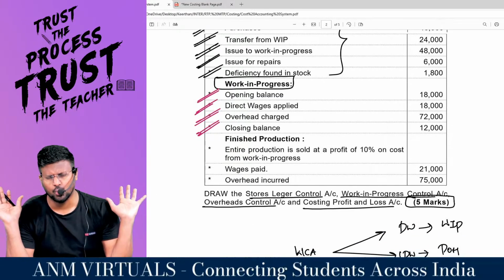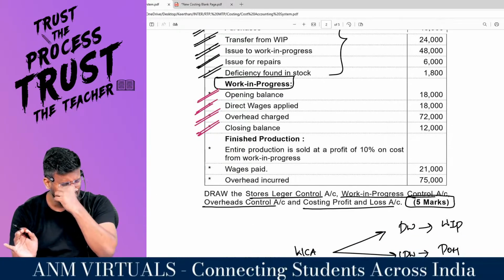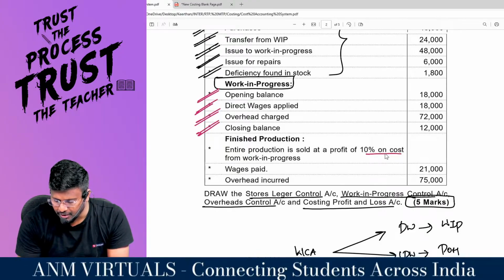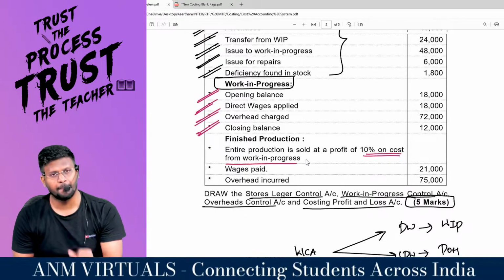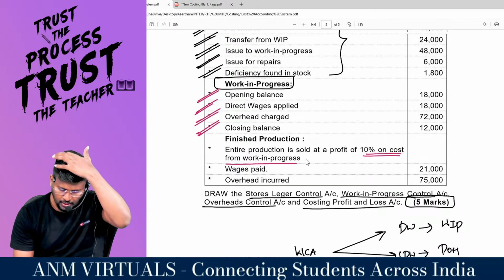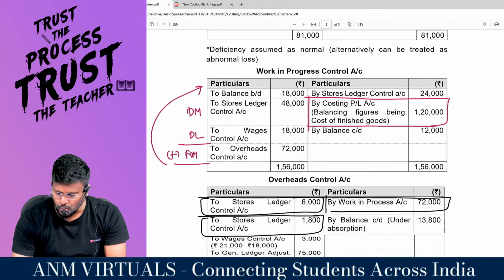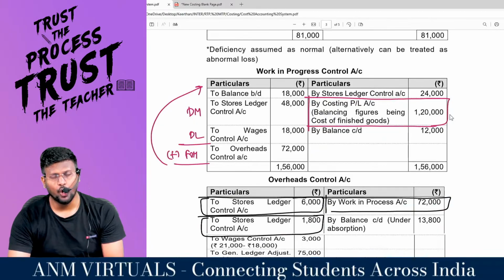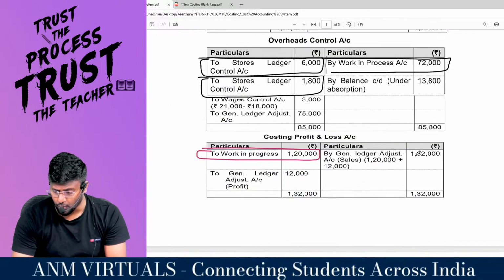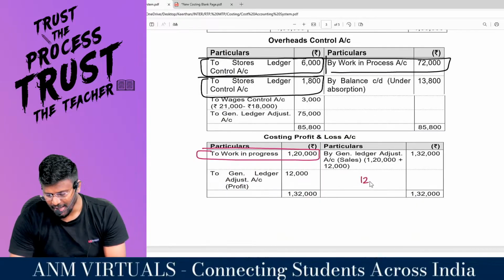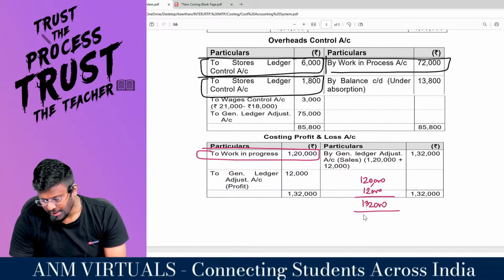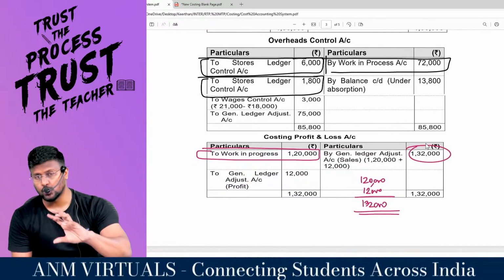The entire production is sold, no closing balance of finished goods at all, at a profit of 10% on the cost from WIP. You tell me, my dear lovable students, how much is the cost from WIP? 1,20,000 is the cost from WIP. On that 1,20,000 you are adding 10% profit, which means 12,000. So 1,20,000 plus 12,000 comes to 1,32,000, the selling price for which you sold the item.